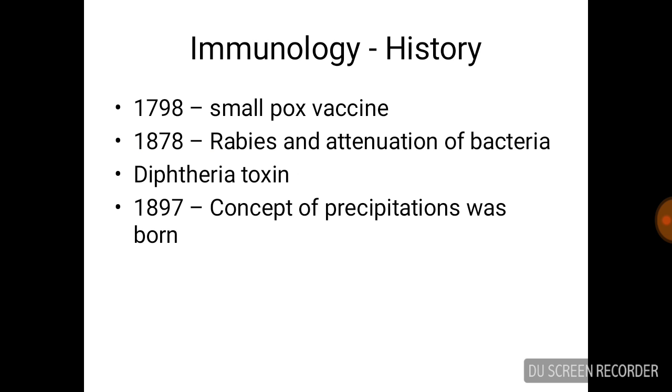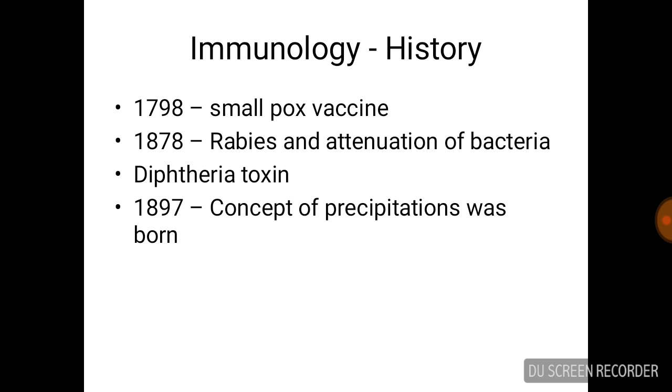The history of the immunology is connected with development of vaccines. Vaccines are antigenic preparations which stimulate the immune cells to develop antibodies against a specific antigen. So, in 1798, Edward Jenner developed smallpox vaccine which prevents the infection of smallpox pathogen.